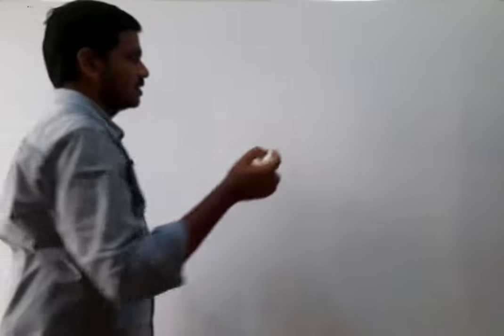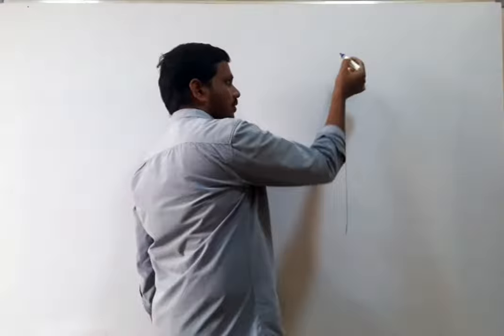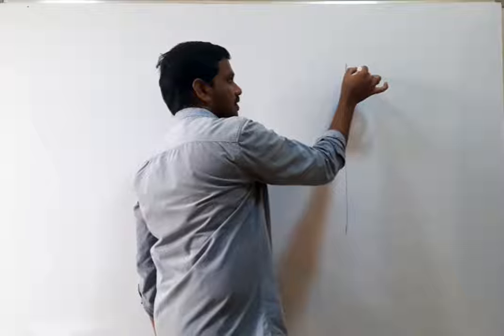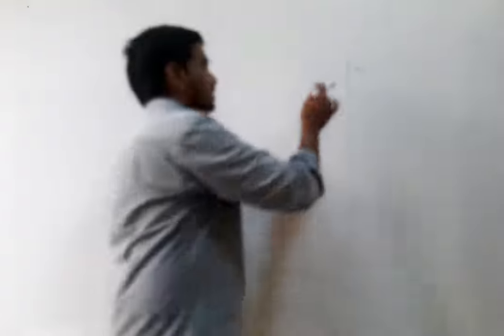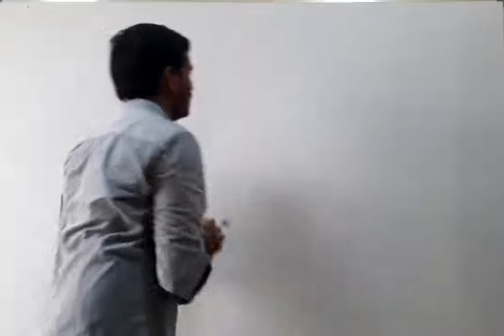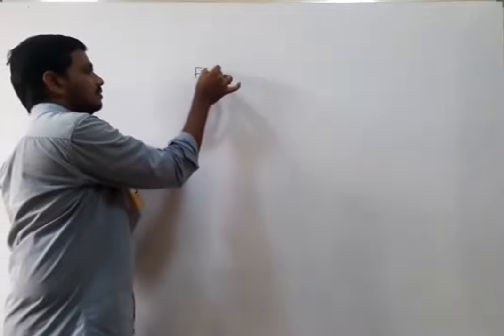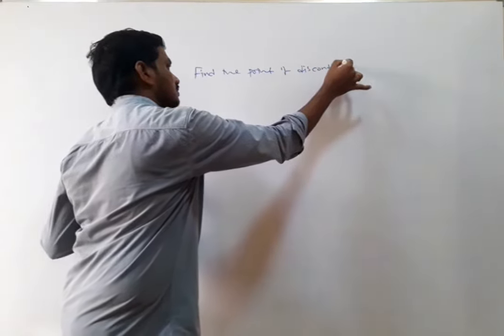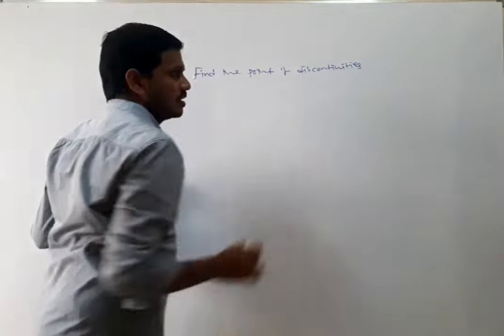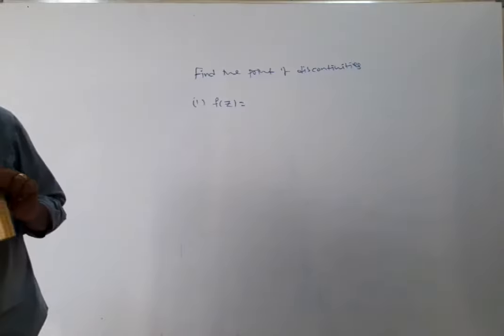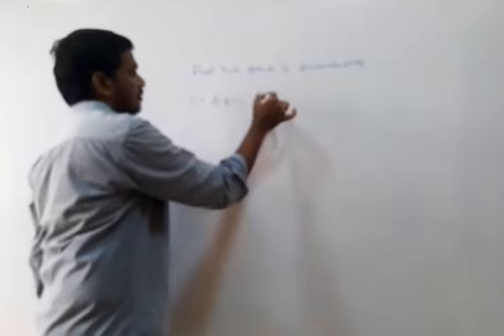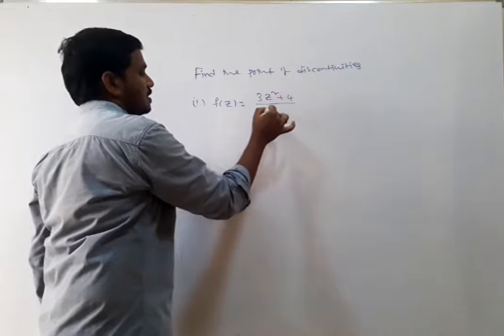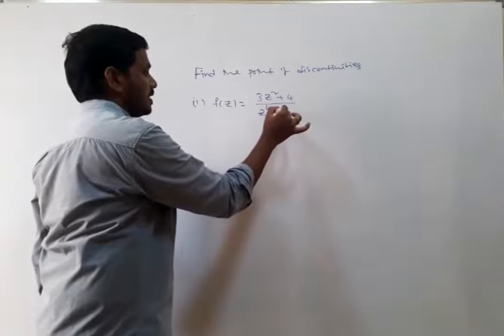Before going to the theorem, we have two examples on points of discontinuity. Find the points of discontinuities of the following functions. First one: f of z is equal to 3z square plus 4 divided by z to the power of 4 minus 16.